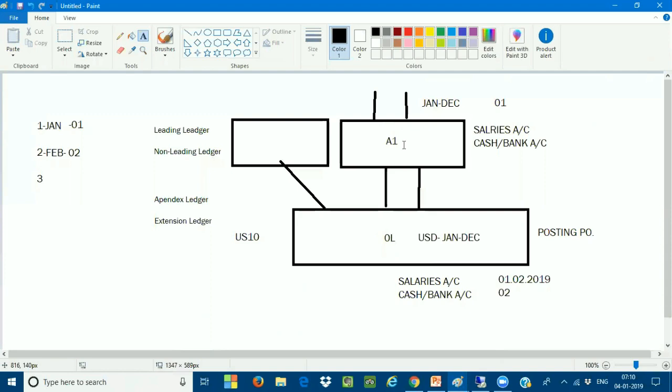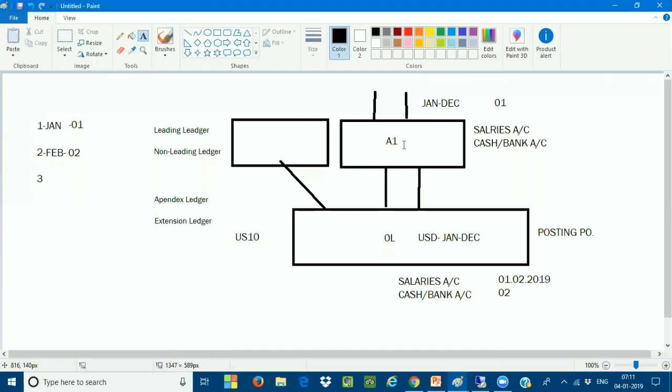If you want to do restatement for any kind of decision making, or adjust the revenues, or go for any consolidation, those activities I make in the extension ledger. Even your auditors will not touch your extension ledgers. They know that your extension ledgers are only for internal reporting purposes. Your auditors will only touch the leading ledgers and the non-leading ledgers.